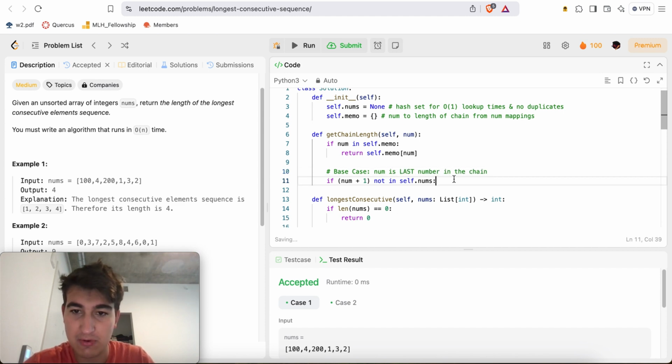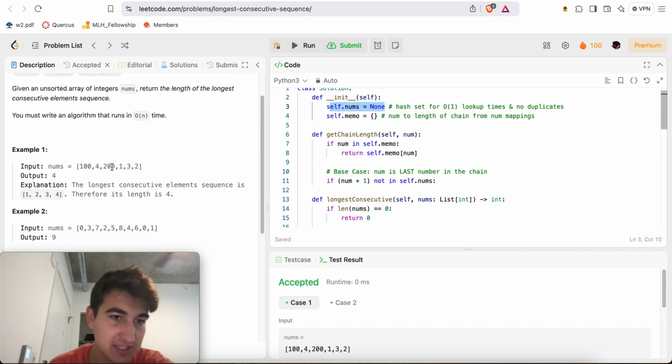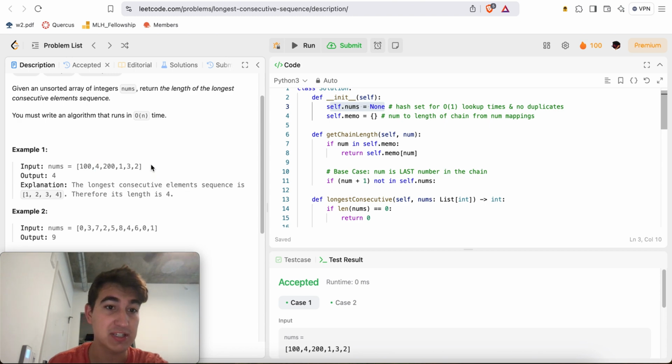So if it's the last number of the chain, i.e. num plus 1 is not inside of the hash set. For example, something like 1, 2, 3, and then 4, then we would try to look up 5, we see that it's not in the nums, right? So out of its consecutive sequence of elements, no matter how long it is, it at most ends at 4, which means that the longest consecutive sequence starting from 4 is just 1, right? Just the number 4 itself.